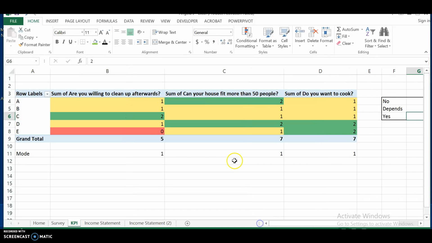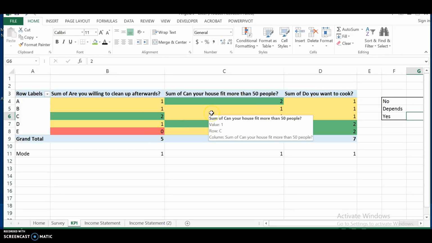From this pivot table, using a KPI, you can see that most of the responses point to 1, which means no. So this means that people should not host a party at someone else's place because nobody's willing to clean up, the house cannot fit that many people, and no one wants to cook. So now my friends are going to host a party at a restaurant.